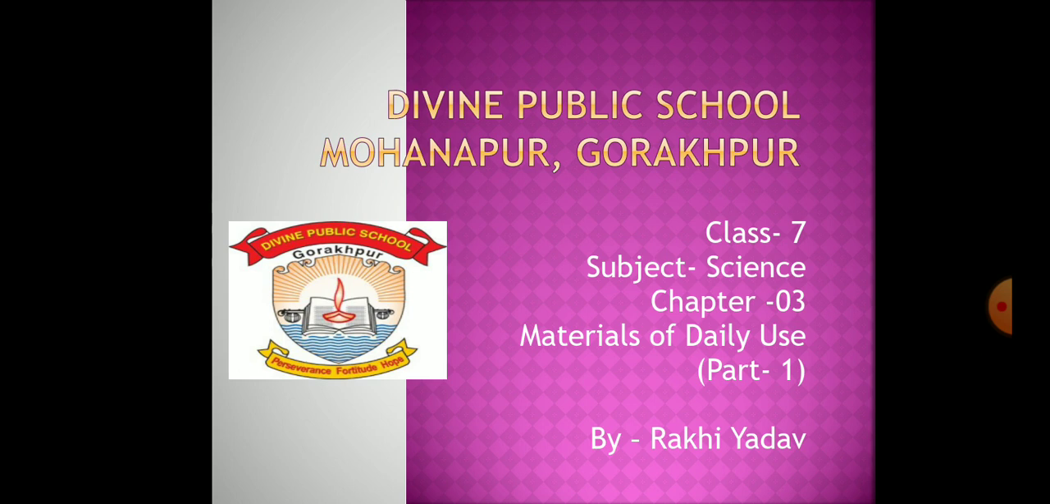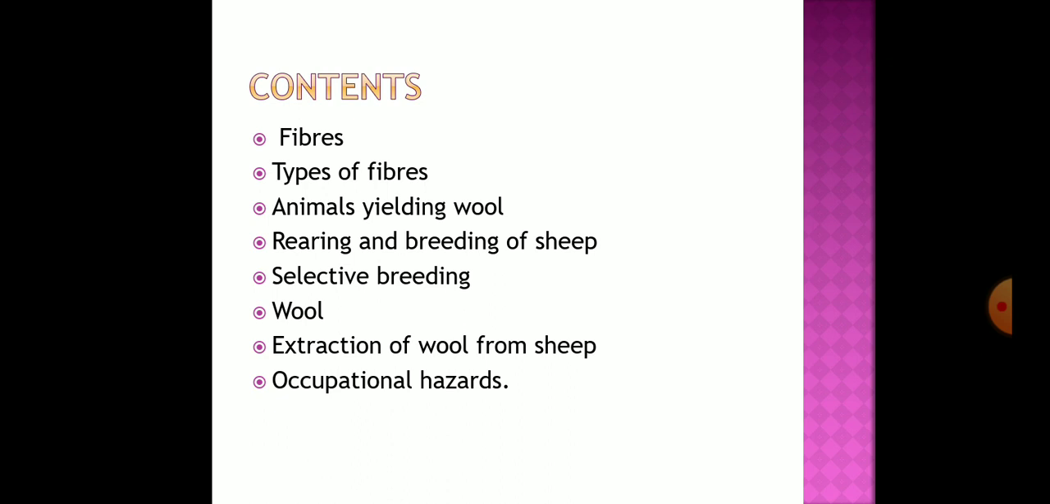Students, today we are going to learn chapter number 3, that is materials of daily use, and this is the part first of this chapter. In this chapter we are going to learn about fibers, types of fibers, animals yielding wool, rearing and breeding of sheep, selective breeding, in which we will learn about different breeds of India, then wool, extraction of wool from sheep, and at the last we will study about the occupational hazards.